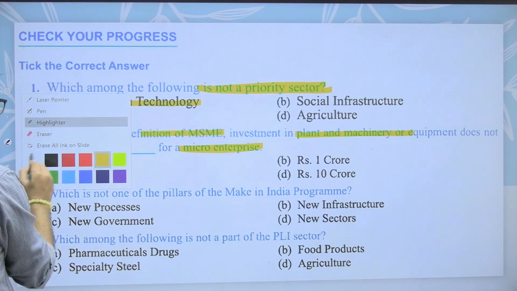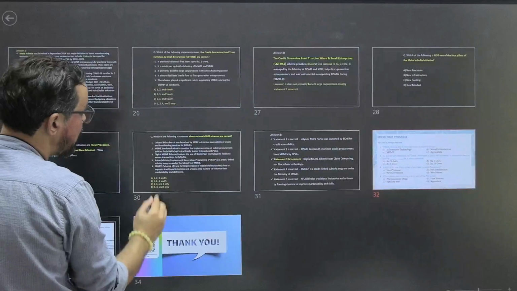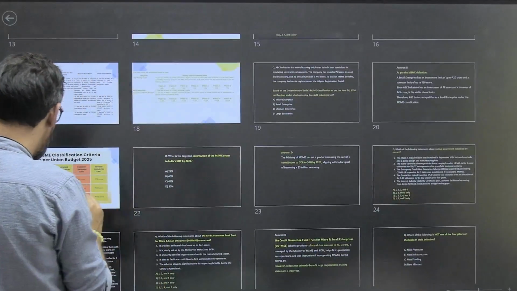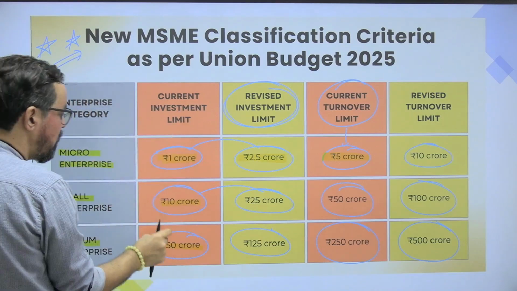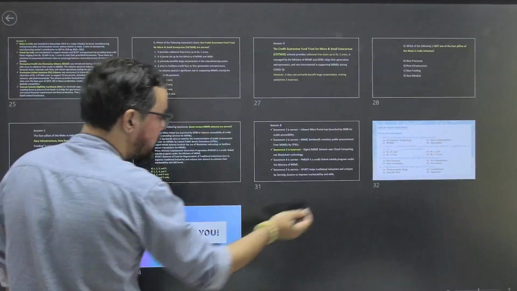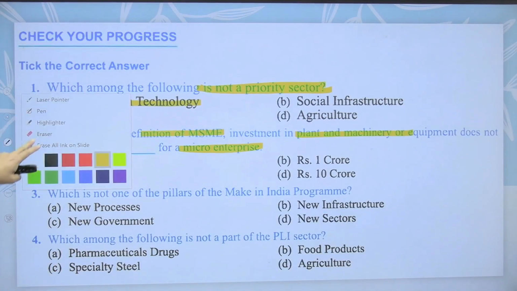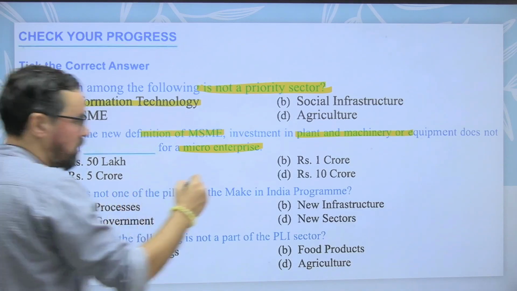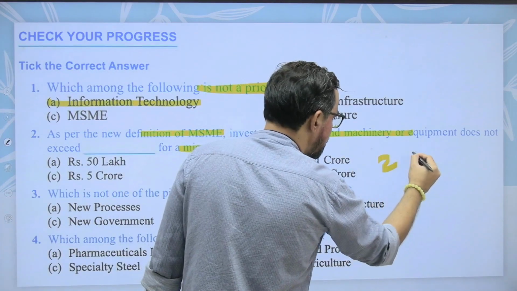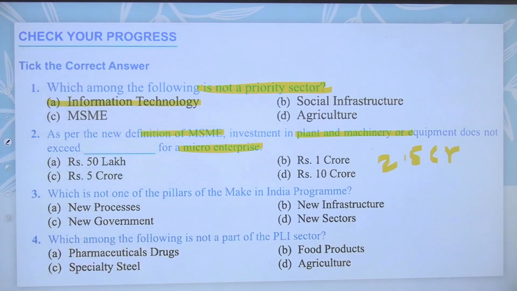I just missed that figure, I just want to check. So the point we discussed here now, it is investment 2.5 crores. Sorry, it is 2.5 crores. So if you take this question as per Union Budget 2025 itself, it is 2.5 crores. So as per the budget it is 2.5 crores, which is not in our options.